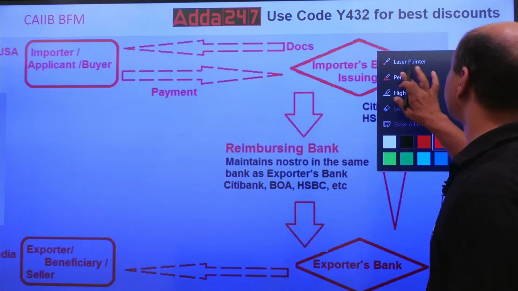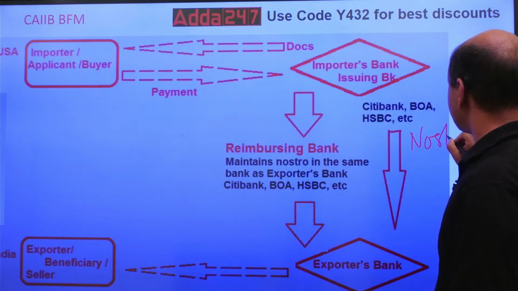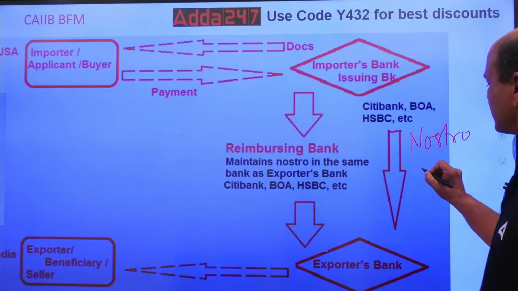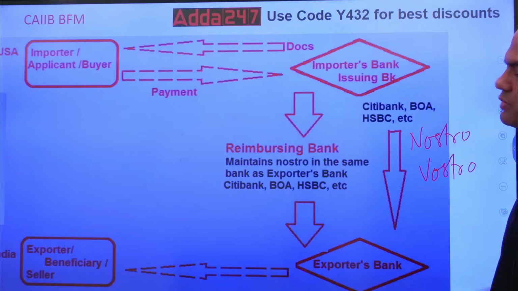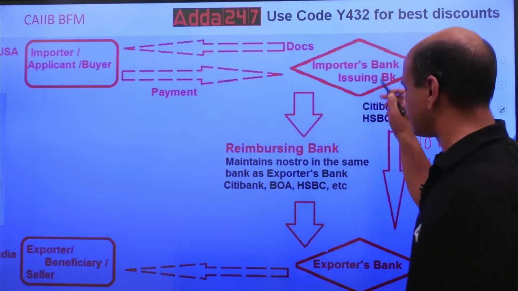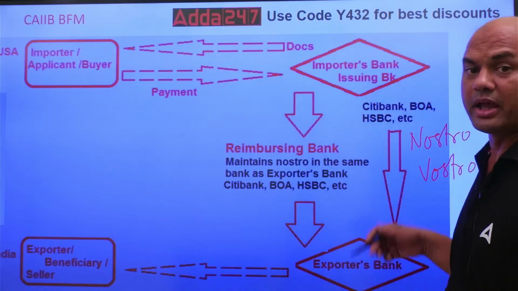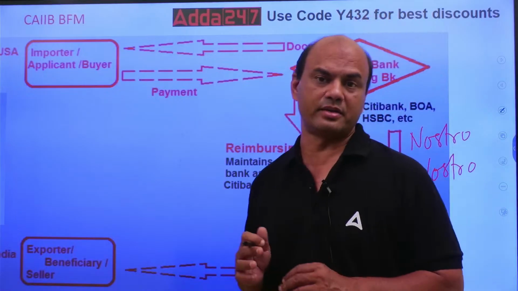The important part is over here. This is known as a nostro or vostro arrangement. What is nostro vostro? Kindly note. Nostro means my account with you, meaning this bank's account with this bank. It depends on from whose angle you are looking at it.